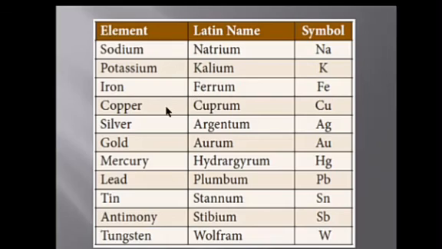Iron, ferrum. Copper, cuprum, Cu. Silver, argentum, Ag. Gold, aurum, Au. Mercury, hydrargyrum, Hg. Lead, plumbum, Pb. Tin, stannum, Sn. Antimony, stibium, Sb. Tungsten, wolfram. So based on these, elements are given names.